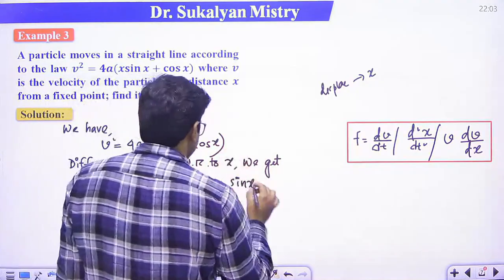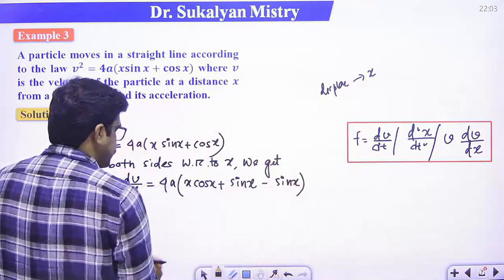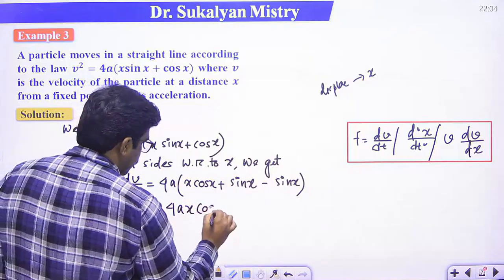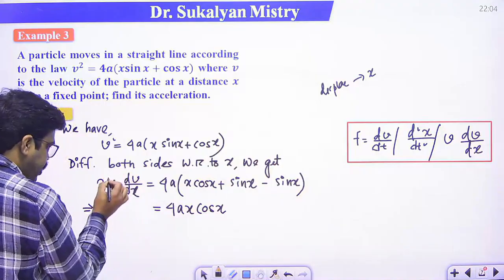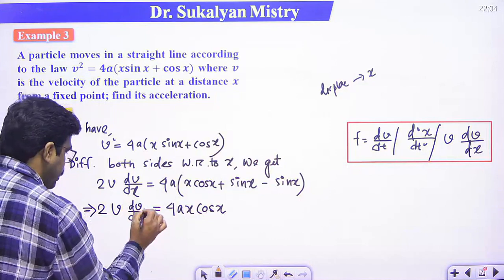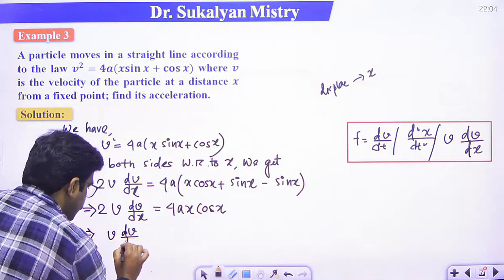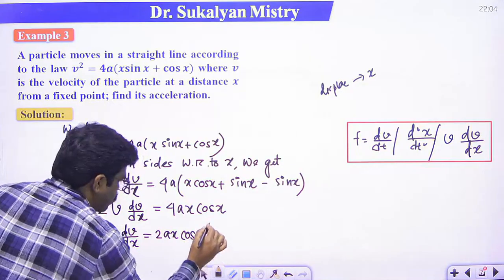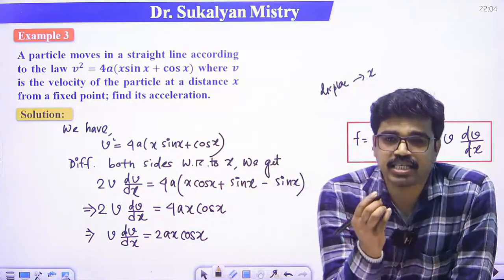The derivative of cos x is minus sin x, so plus sin x minus sin x cancel. That means 4a x cos x. So this implies 2v dv/dx is 4ax cos x, so v dv/dx is 2ax cos x. And v dv/dx, that is the acceleration, right?